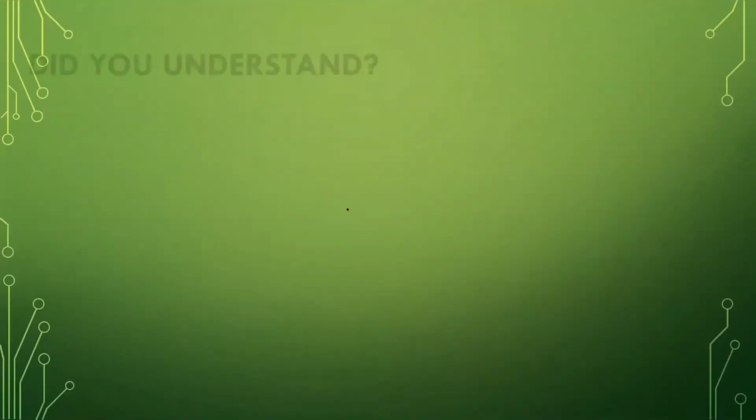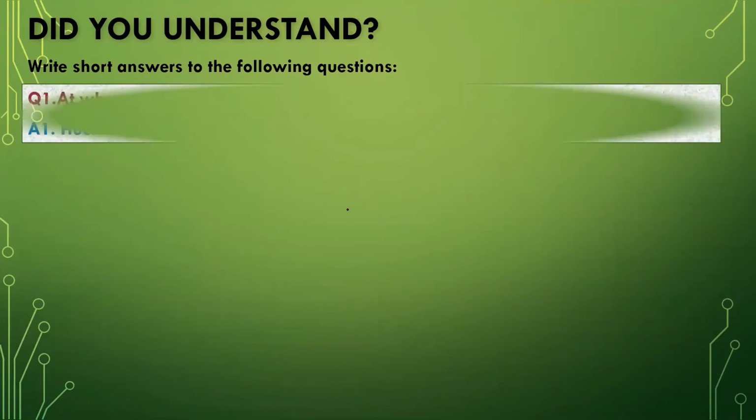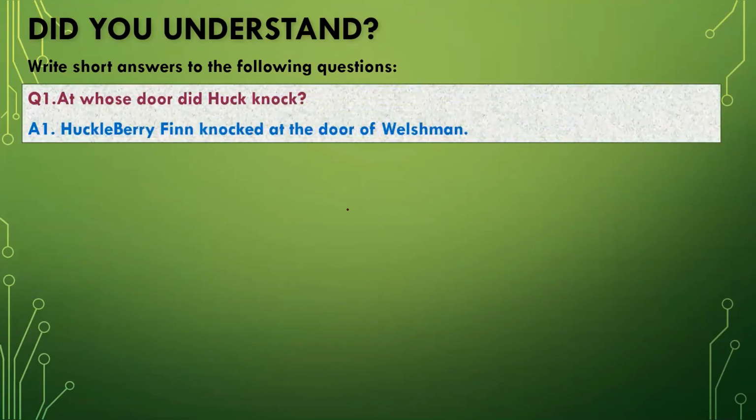So the next is, what did you understand? Here are the short question answers. Write short answers to the following questions. First one, at whose door did Huck knock? Huckleberry Finn knocked at the door of Washman. If you want to explain it more, you can do it, but this is the short question answer, so you should write it down in a single sentence.